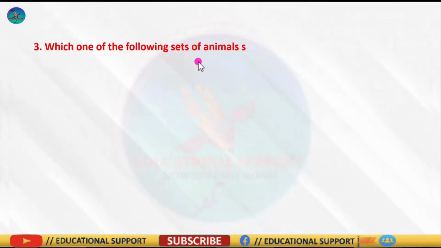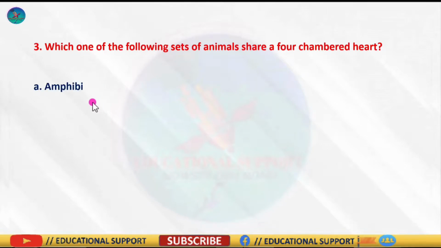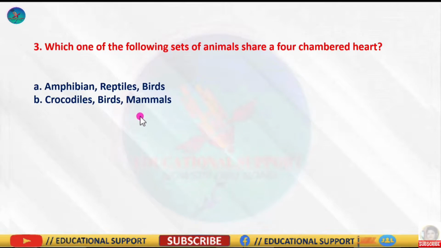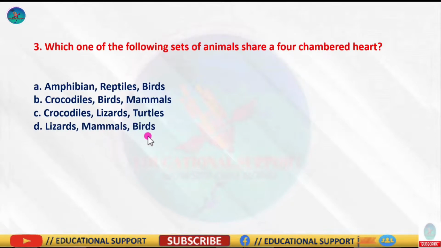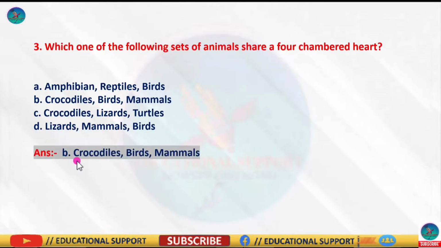Question number 3 is, which one of the following sets of animals share a 4-chamber heart? And the options are amphibians, reptiles, birds; crocodiles, birds, mammals; crocodiles, lizards, turtles; and the last one is lizards, mammals, and birds. So the correct answer is option B, because crocodiles, birds, and mammals have a 4-chamber heart.